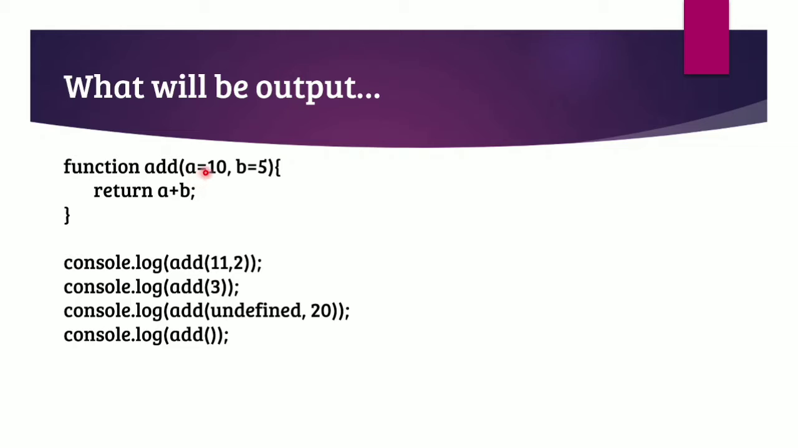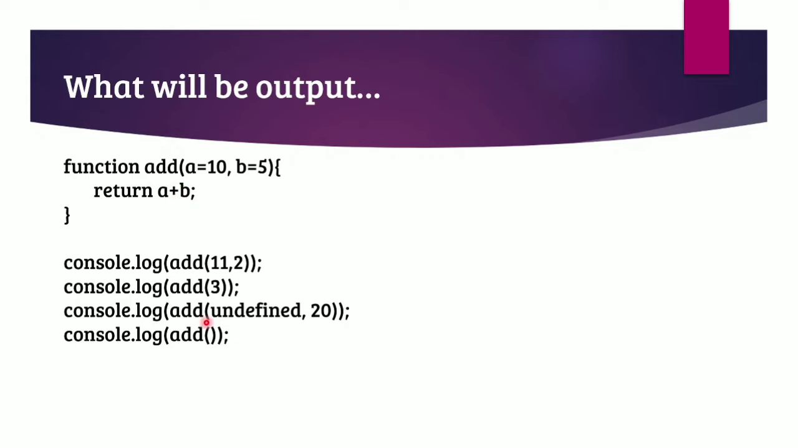So here A's value will be replaced by 3. So 3 plus 5, we will get output as 8. For third time, we are calling the same function with first parameter as undefined and second parameter as 20. So for first parameter undefined, A will not be replaced. It will be as it is. And for second parameter, B will be replaced by 20. So 10 plus 20, it will return us 30.